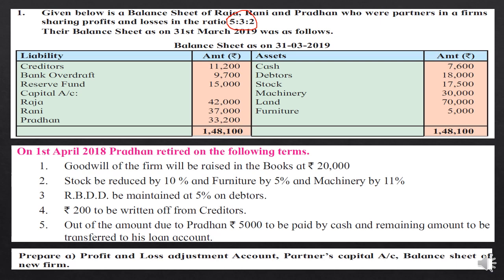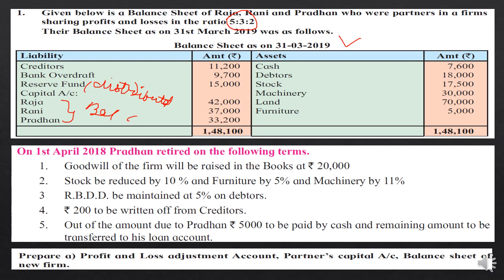So the information as on 31st March 2019 is that the creditor is 11,200, bank overdraft is given, and a reserve fund. You know, students, what happens with the reserve fund? It is always distributed among the old partners. Now in this case, all three of them are old partners. So this reserve fund will be distributed among all the three partners, and this is the capital amount which is given in your textbook.